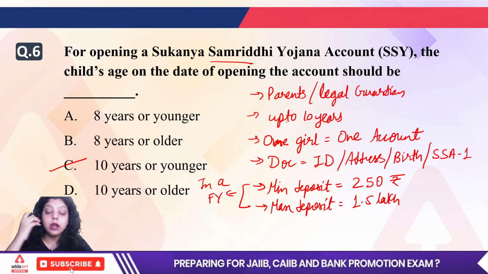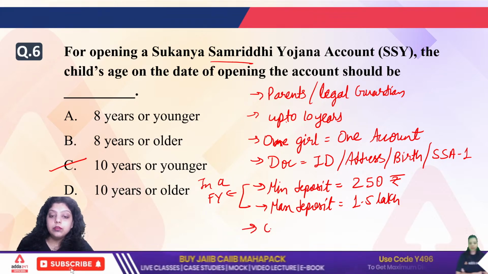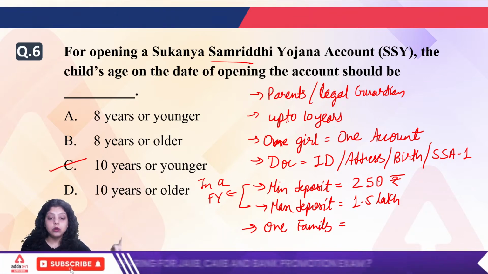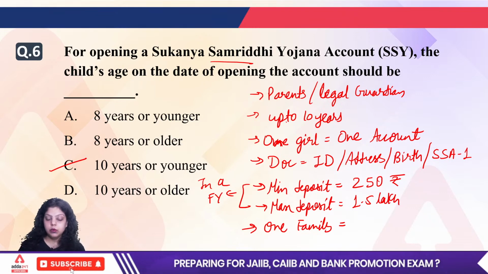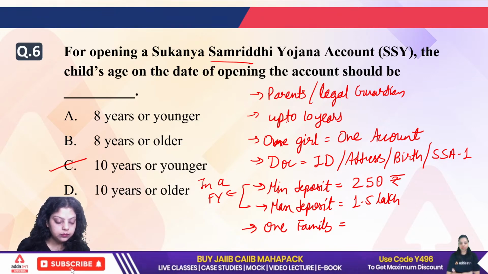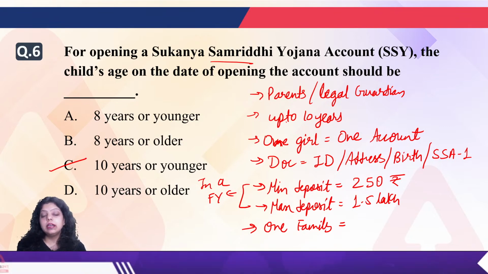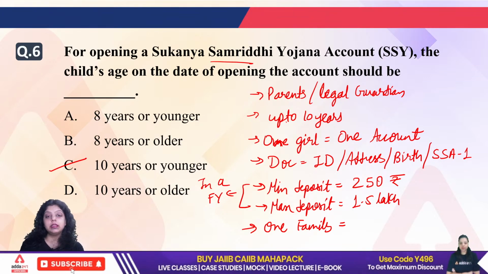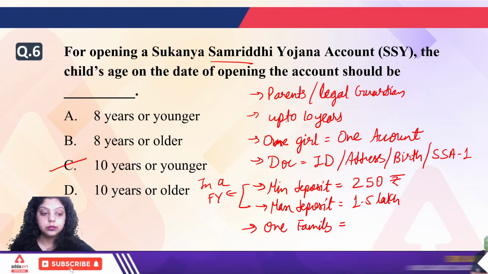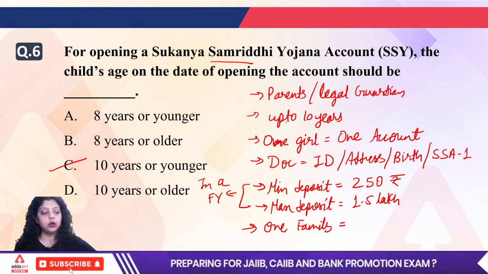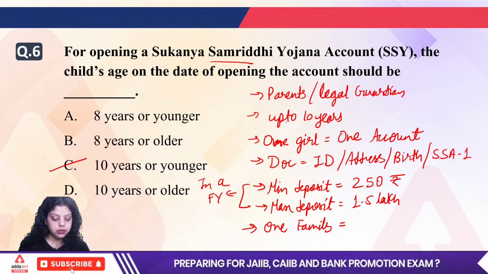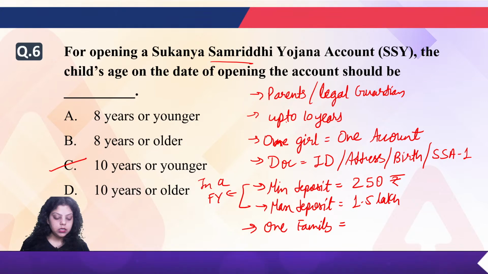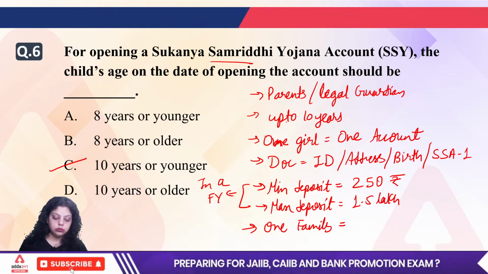Okay. Acha, when we are talking about the Sukanya Samriddhi Yojana, in one family, how many Sukanya Samriddhi accounts can be opened? In one family. Okay. Let me know. So in the name of one girl child, only one account can be maintained. But in one family, how many Sukanya Samriddhi Yojana accounts can be maintained? Only 1, 2, 3, 4, or more than 4? How many accounts can be maintained? Kedar is saying 2, Pranay is saying 2, Sindhu is saying 2.